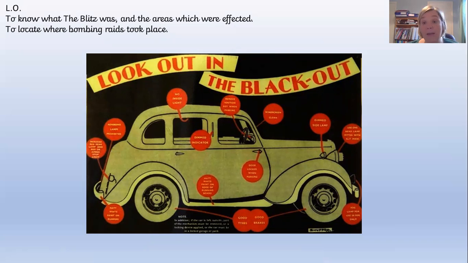So you had to have, you can see here, your indicators dimmed. You weren't allowed to have your inside light on. So when you got in your car, you weren't allowed to have your light on. Your side lamps had to be dimmed. Okay, and so it was really quite dangerous, but all of these things were to try and make it as dark as possible, so that it was really difficult to see where a city was and to see where there were lots of population living. So all of these things were to try and stop the Germans from being successful in their bombing missions.